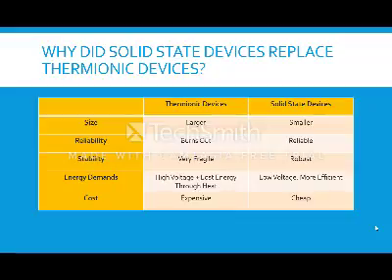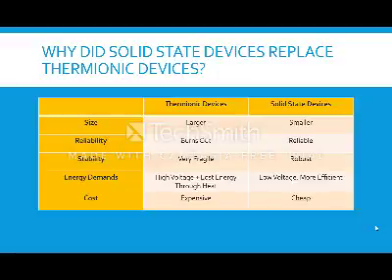Why did solid-state devices replace thermionic devices? Thermionic devices are much bigger and therefore appliances were bulkier than with solid-state devices. Solid-state devices are really small, allowing for the miniaturization of complex circuits. Thermionic devices were very unreliable, as heated filaments would often break down and stop functioning. Solid-state devices were very reliable and did not need replacement or maintenance as often as thermionic devices.